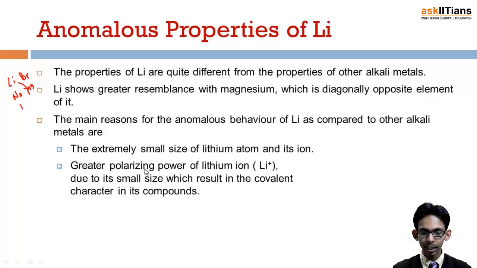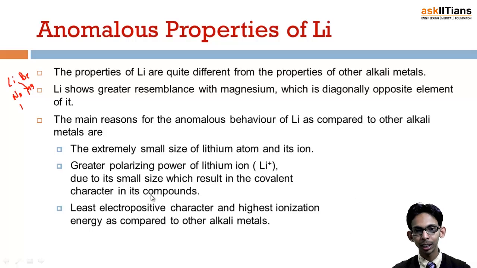Next is the greater polarizing power of the lithium ion. Being very small in size, it can polarize the anion highly, and the greater the polarizing power, the more the covalent character. So compounds of lithium are more covalent, while the compounds of other alkali metals are ionic.